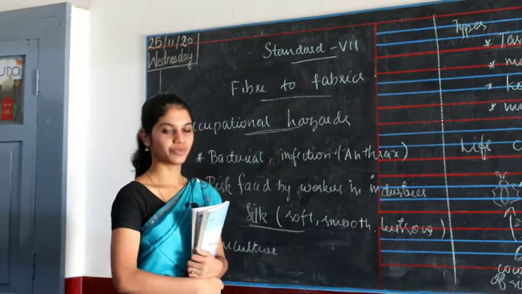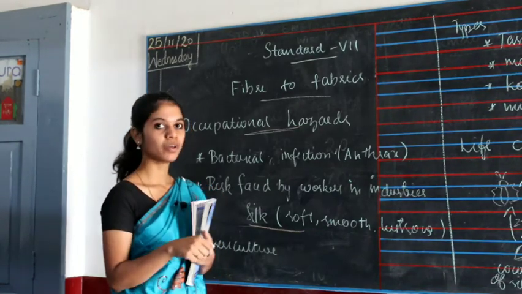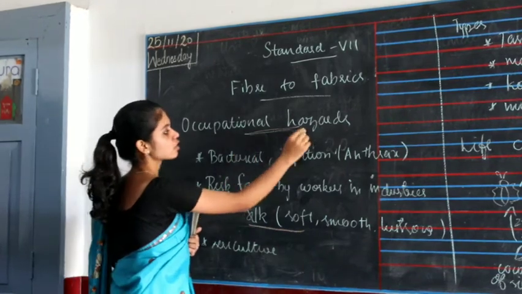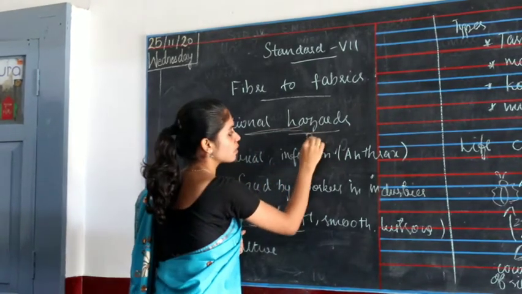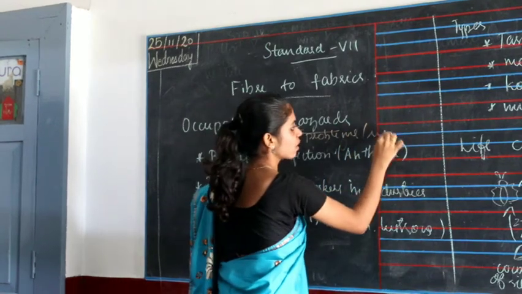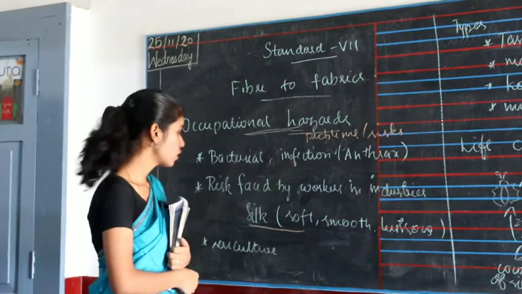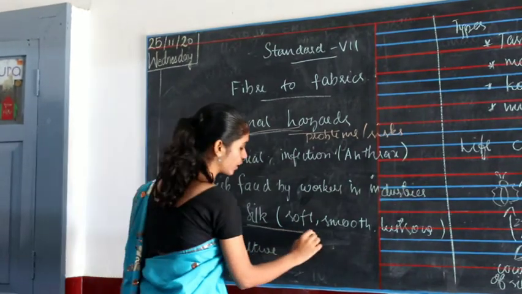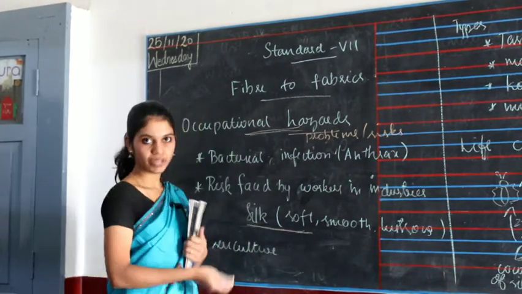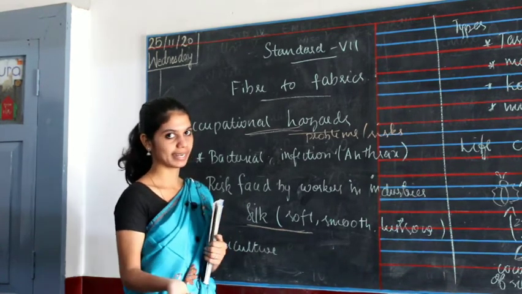Today we are going to see occupational hazards and how to obtain silk from the silk moth. In the previous class we learned about wool, how we obtain it from animals. Now we are going to see what the hazards are. Hazards means problems or risks faced by people working in the wool industry. Then we will see silk, how we obtain it, what the process is, and where we get the silk.